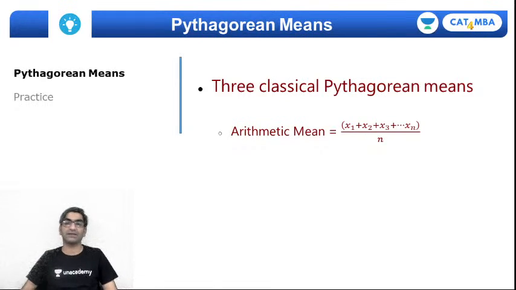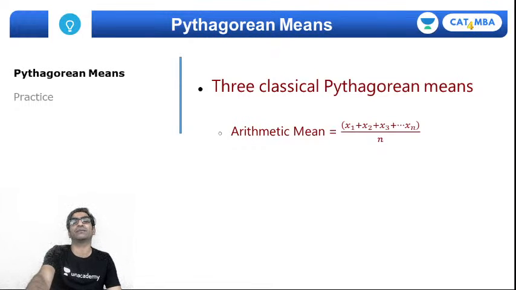Add all those variables denoted by x1, x2, x3 all the way till xn, add all the values divided by the number of values and you'll get the arithmetic mean. So if it's two variables, x plus y by 2. If it's three variables, x plus y plus z by 3. This is called the arithmetic mean, right?